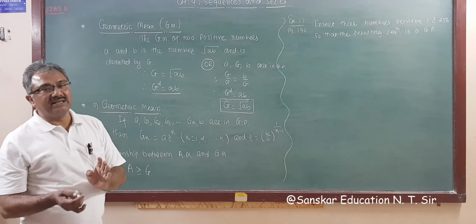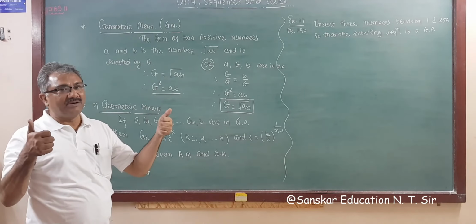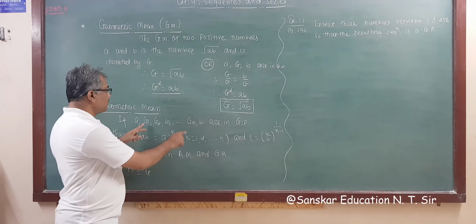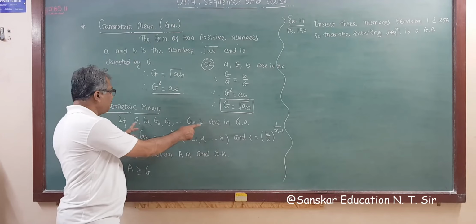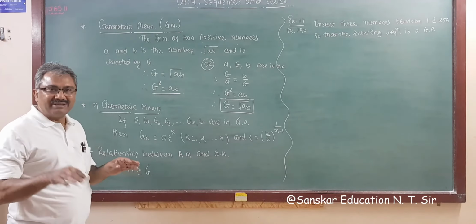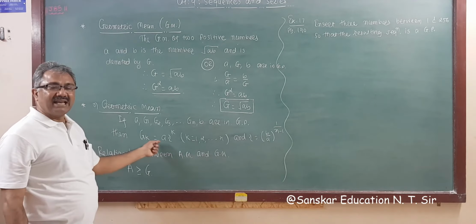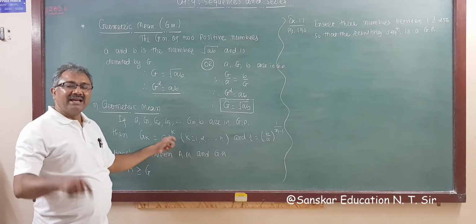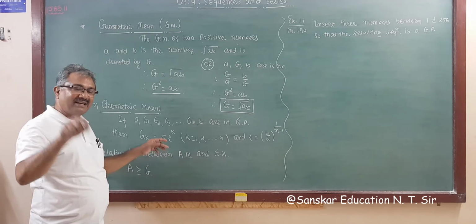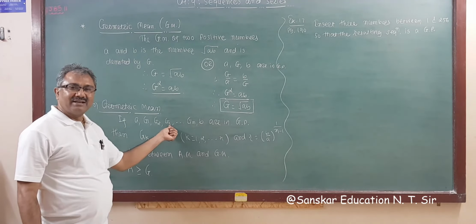Now, as we saw for arithmetic means, we can insert geometric means between numbers a and b. So if a and then G1, G2, G3, up to Gn are n geometric means between two numbers a and b, then as we derived earlier, I'm not going to derive it this time, you have to remember this: Gk is a r to the k. For AP, a_k is a plus k times d, and similarly here, Gk is a r to the k.